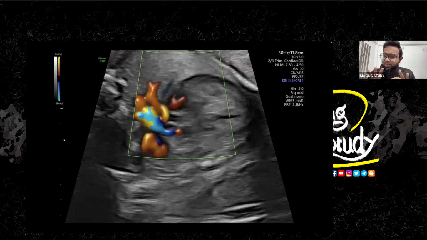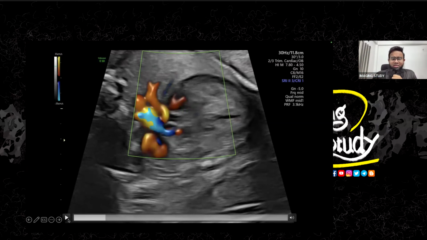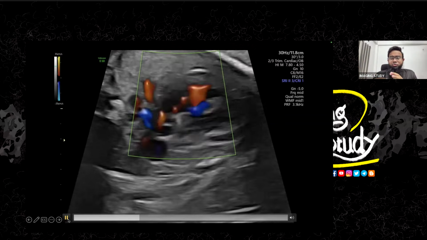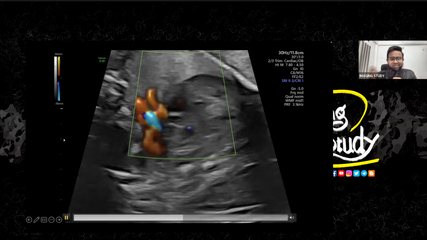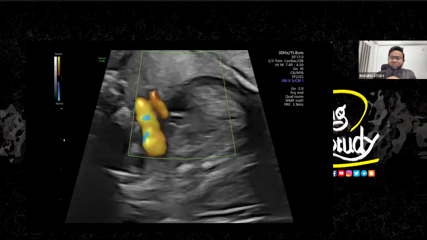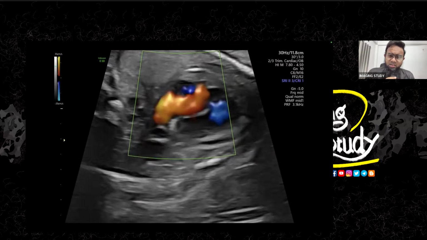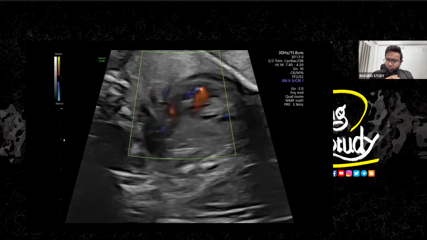Okay, so the baby is inside the mother's womb, so it's a very safe position for him or her. But after birth, when the delivery occurs, the lung will need a lot of blood, so the demand will increase. And at that time, if you close the ductus arteriosus, it will be a difficult situation.